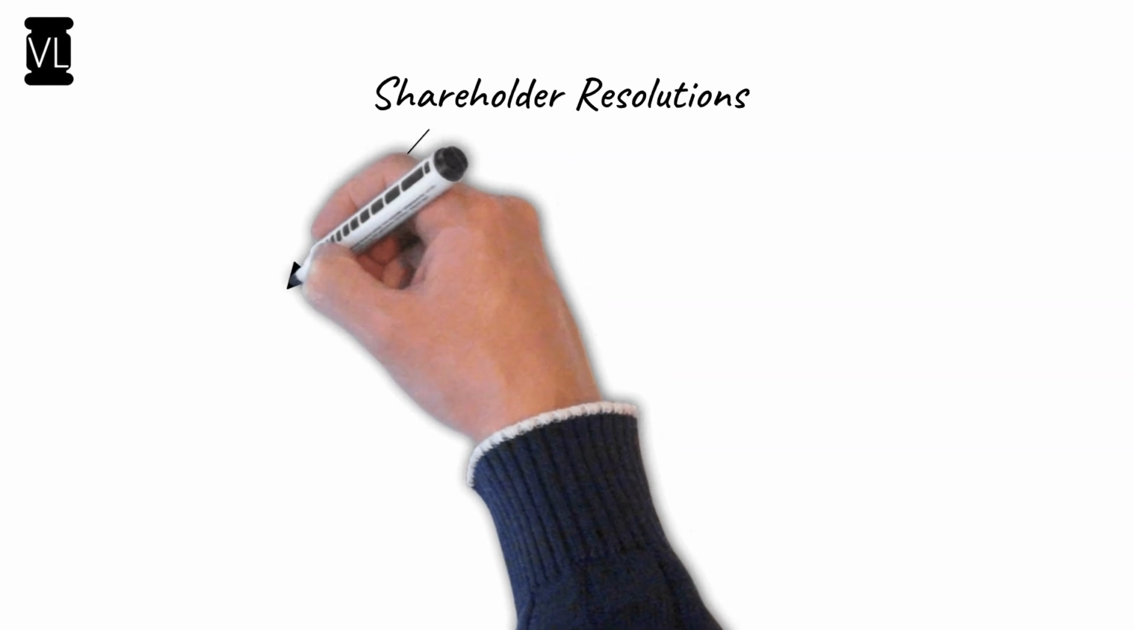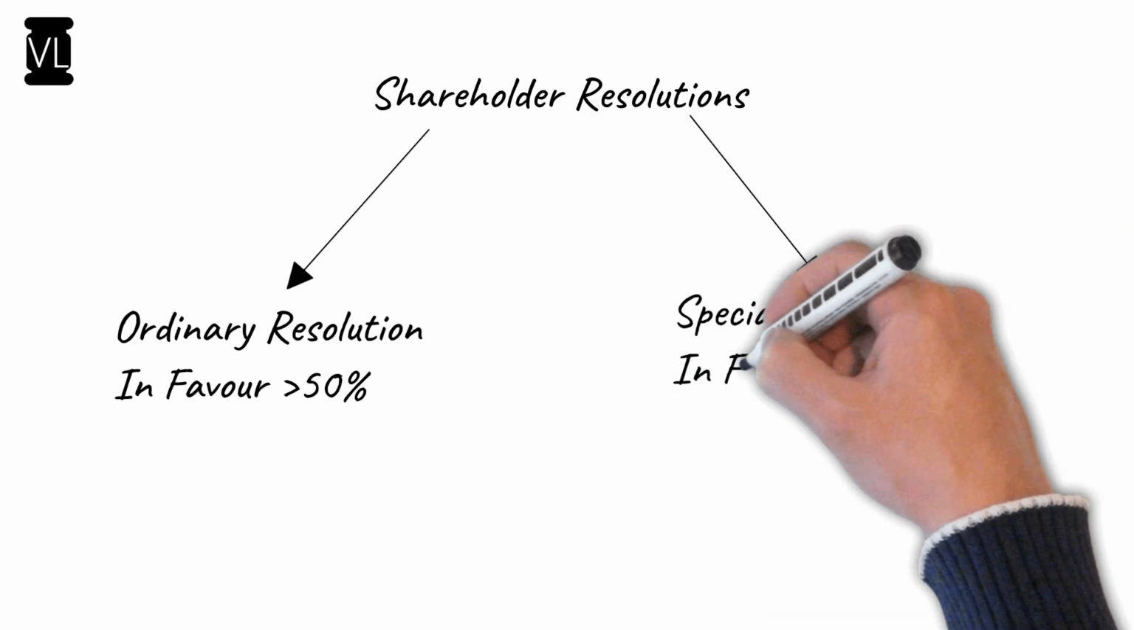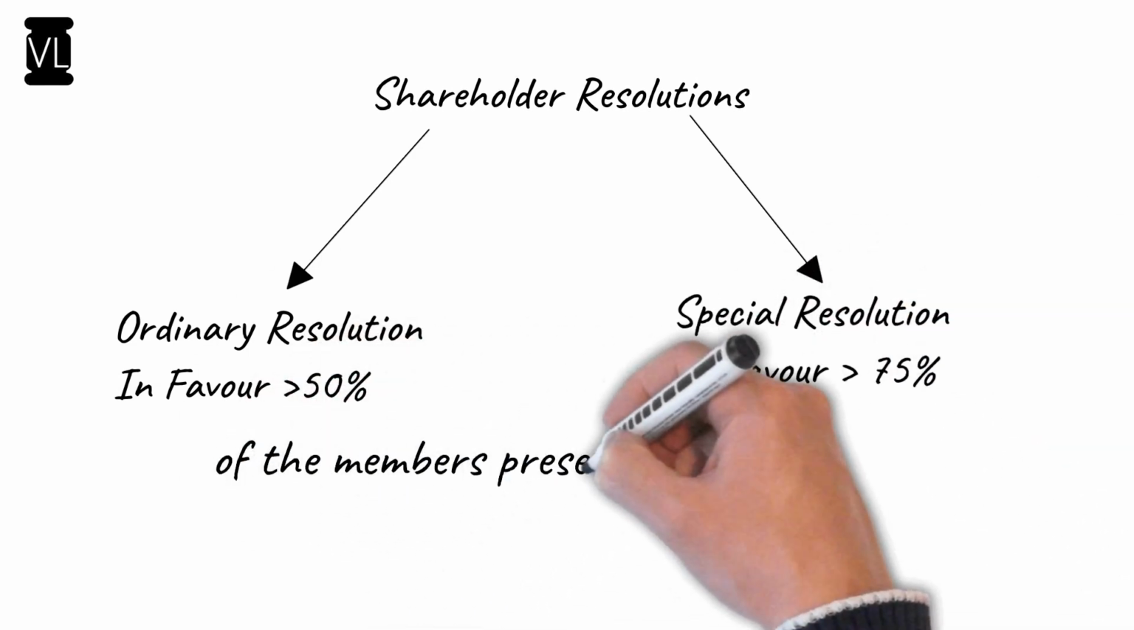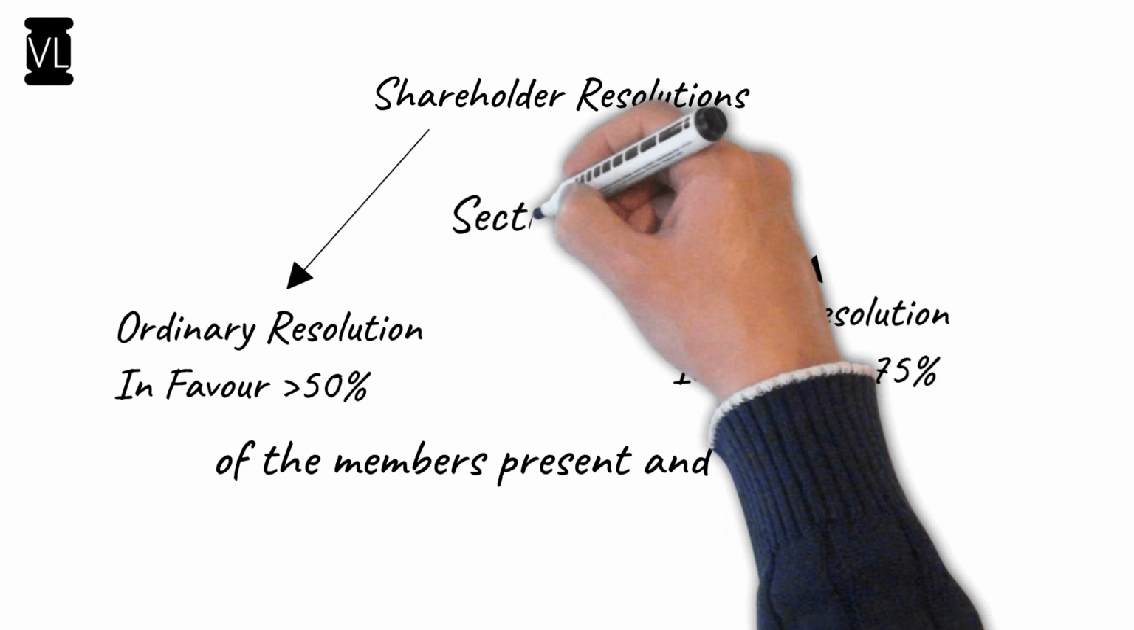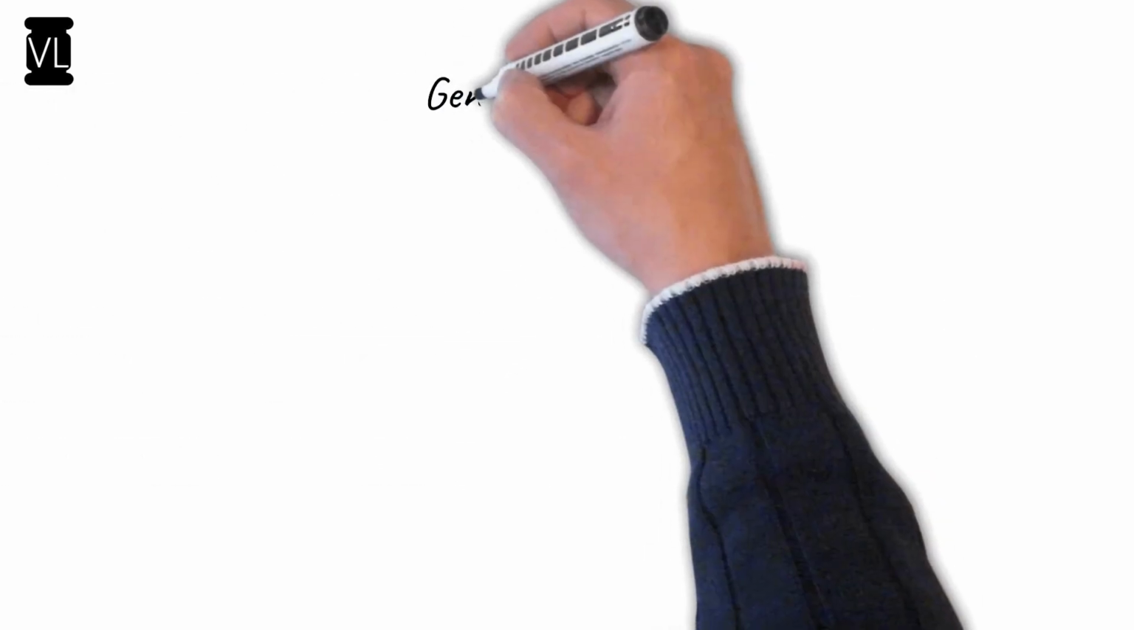Now let's try to understand what are the kinds of resolutions which a shareholder passes. So there are two types of resolutions. Number one, ordinary, and number two, special. So ordinary is where a simple majority, that is more than 50%, has been received, whereas special resolution is where more than 75% have to vote in favor. But this 50 and 75% is computed based on the total number of members present and voting, not exactly on the total number of members. So those members who are present and who are voting, only among them this ratio will be computed. And this is stipulated under section 114 of the Companies Act 2013.